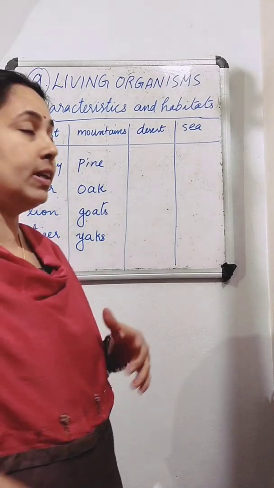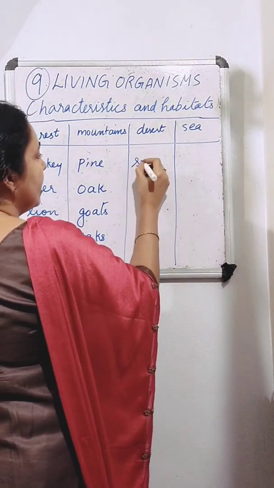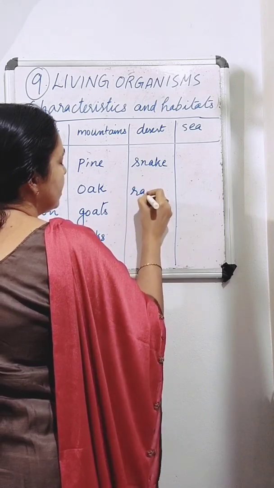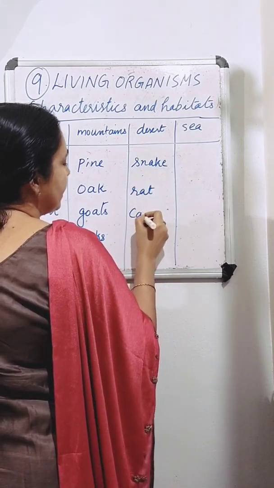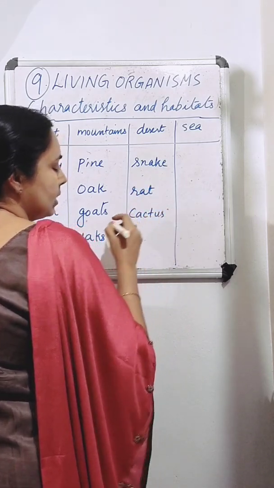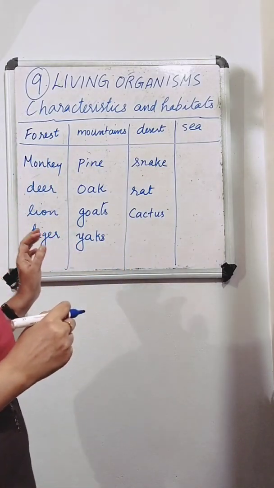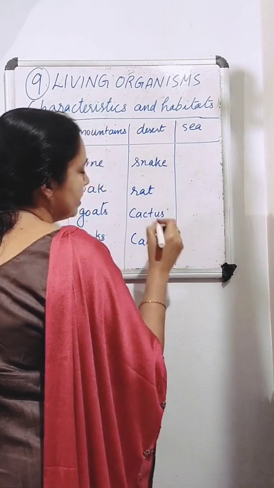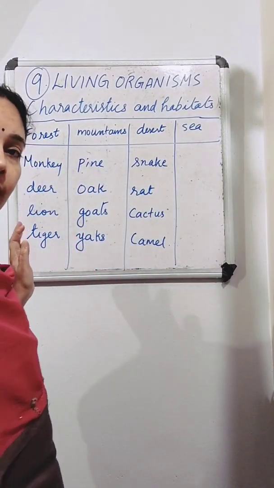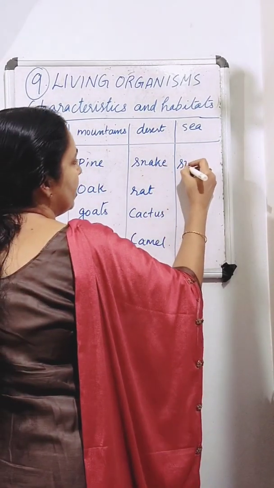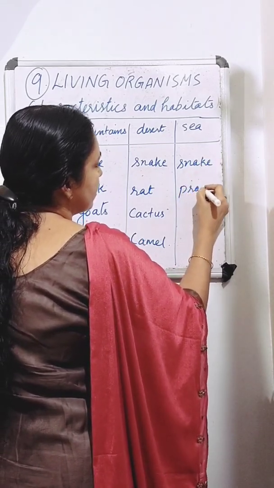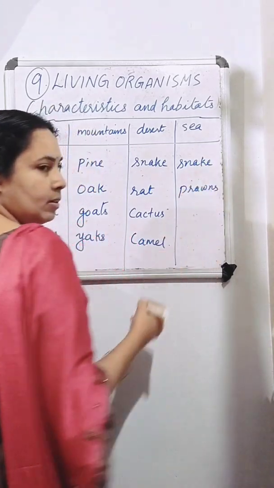Then in a desert, what can we see? Some kind of snake, rat. Then cactus plants grow in a desert. And what can we write? Camel, etc. Then in the sea, we can see some kind of snake that lives in the sea, then prawns, and what?